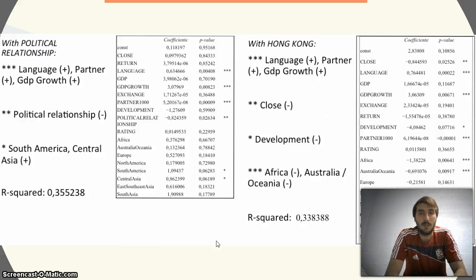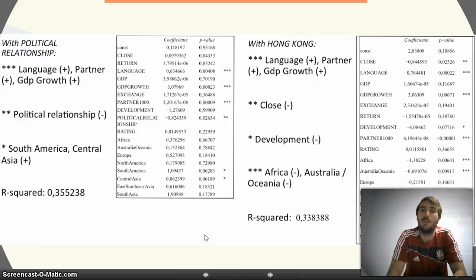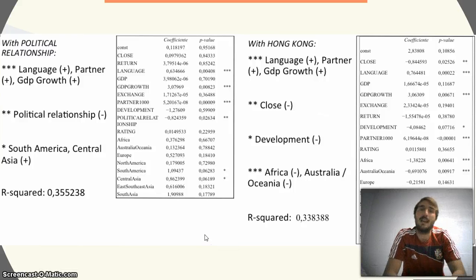So probably it has been influenced by the 16 Hong Kong investments, because Hong Kong takes the value 0 for the close variable, because it's not in the range of 2,000 kilometers from Singapore. Then we have 10% statistical significance for the variable development, that with a negative sign can tell us that probably Temasek prefer to invest in less developed countries.